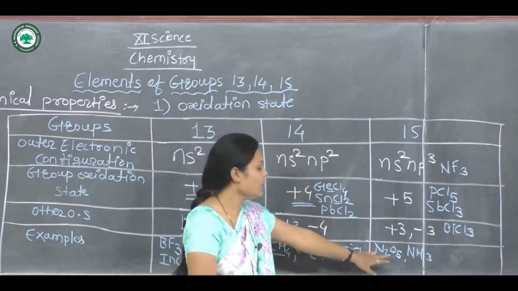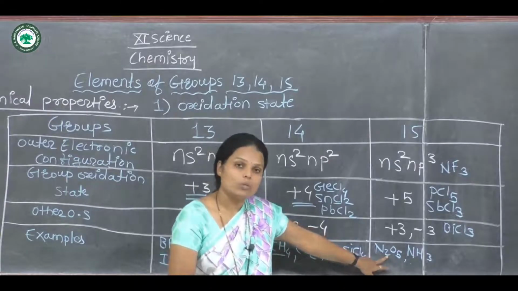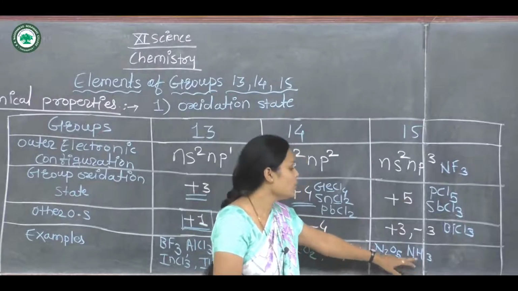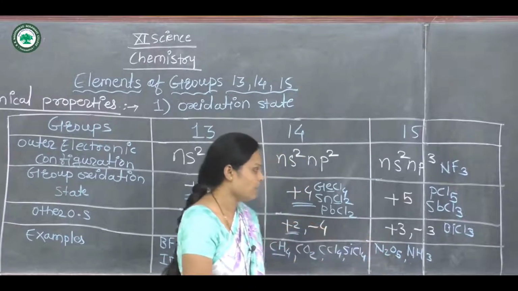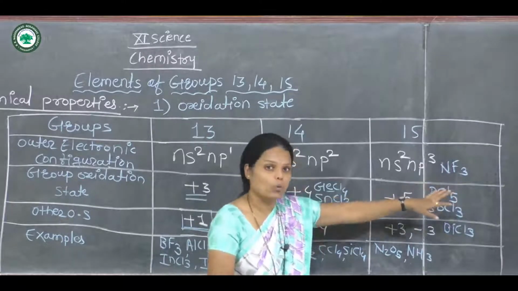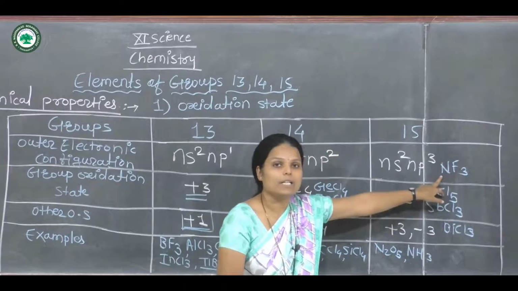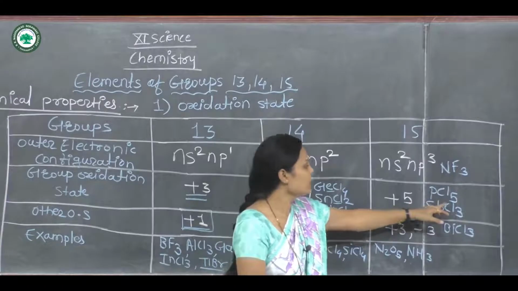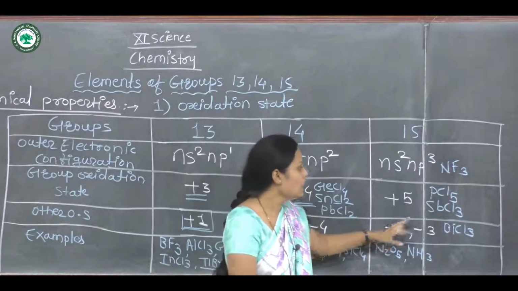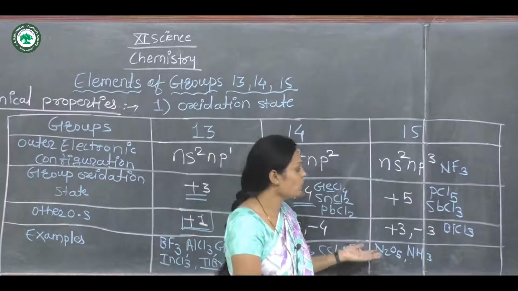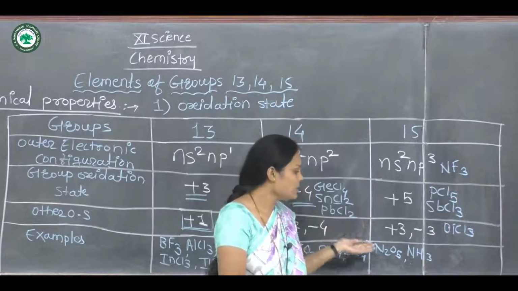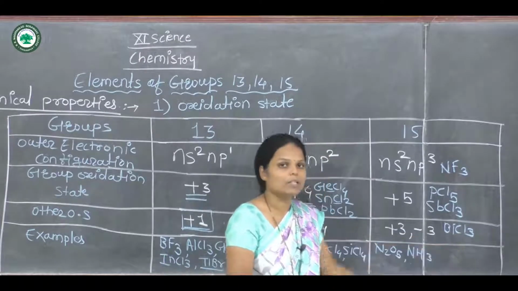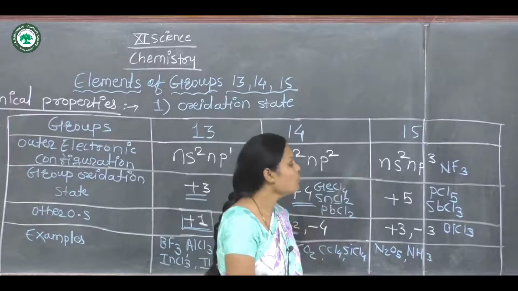The first example is N2O5, dinitrogen pentoxide. NH3 is ammonia, and ammonia shows the +3 oxidation state. NF3 means nitrogen trifluoride. Here is a fluorine atom and its name is nitrogen trifluoride. Now phosphorus pentachloride, PCl5, has the oxidation state +5. Then antimony trichloride shows +5, +3 or -3. The last compound is bismuth trichloride. It is also an example of a group 15 element.